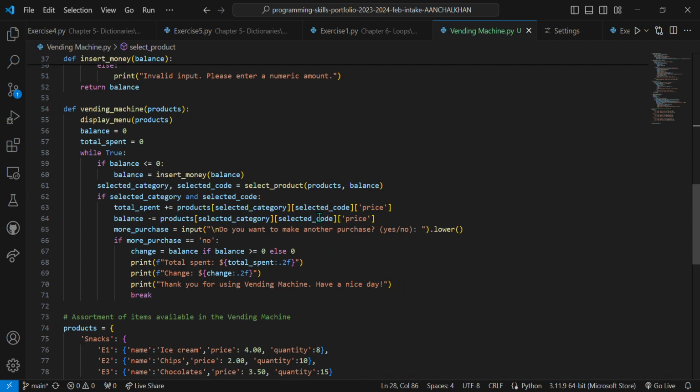Last but not the least is the program termination, where once the user decides to exit the vending machine, the program displays the total amount spent, calculates the change, if any, and prints the thank you message. And here the program ends.